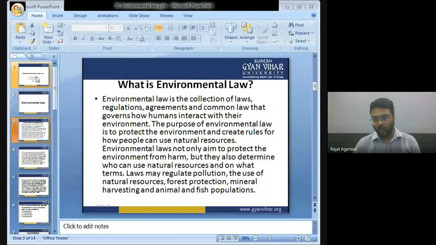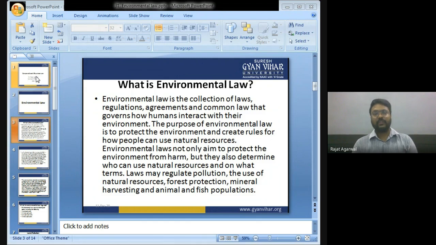What is environmental law? Children, environmental law is the law that is made to protect the environment. Sir, what is environment? In environment everything is included: air, water, plants, animals, land, everything is environment. So environment law is the collection of laws, regulations, agreements and common law that governs how humans interact with their environment.